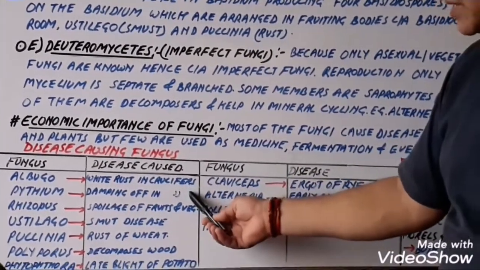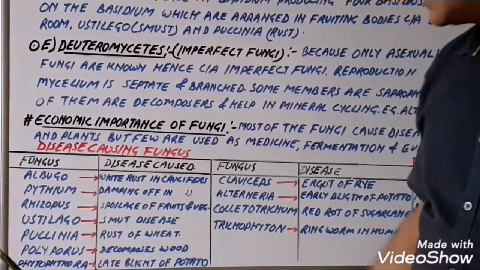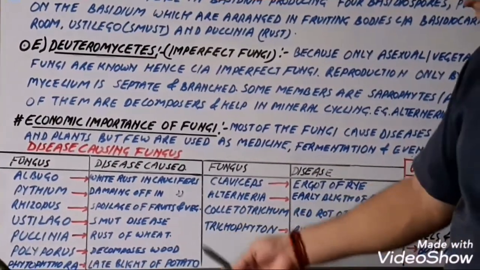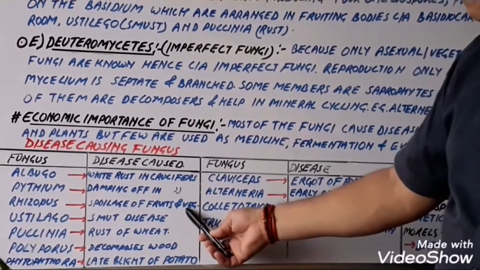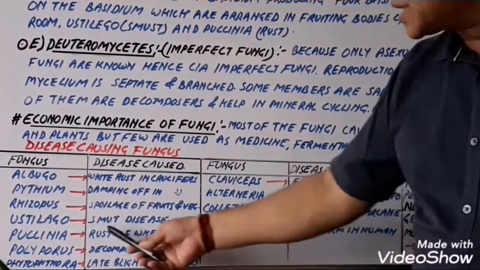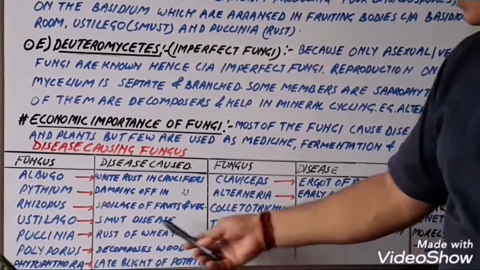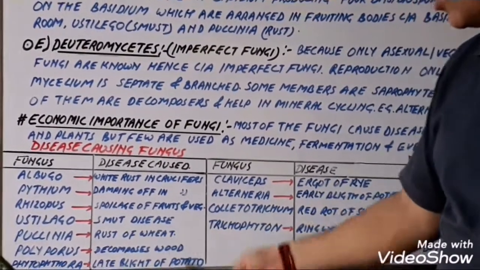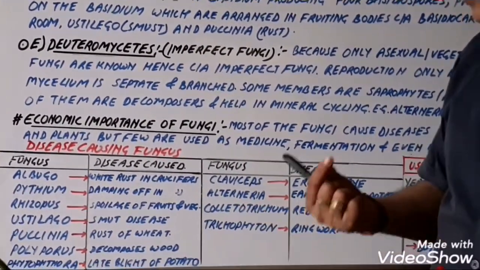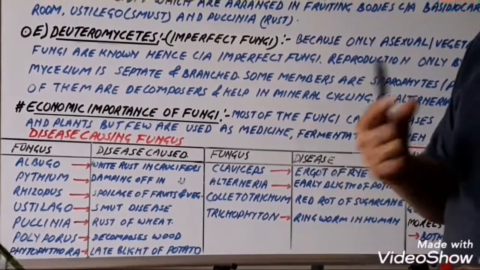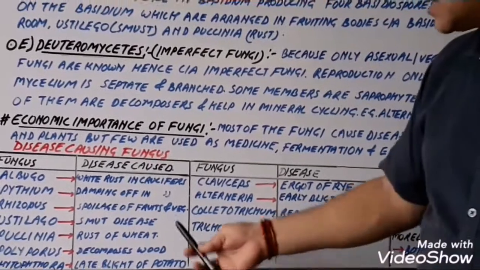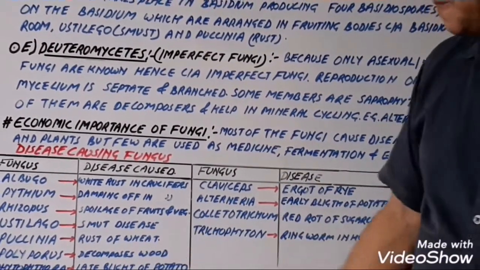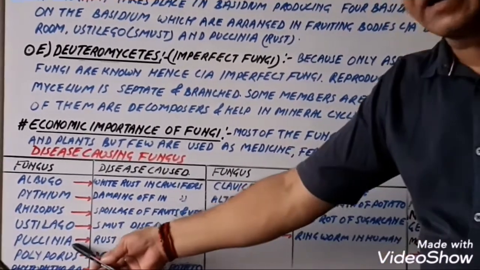This is the name of the disease. Rhizopus, spoilage of fruits and vegetables and other organic matter. Ustilago, smut disease. Puccinia, rust of wheat. A black powdery substance appears on the ears of wheat, so this disease is known as rust of wheat, which takes place by Puccinia graminis.